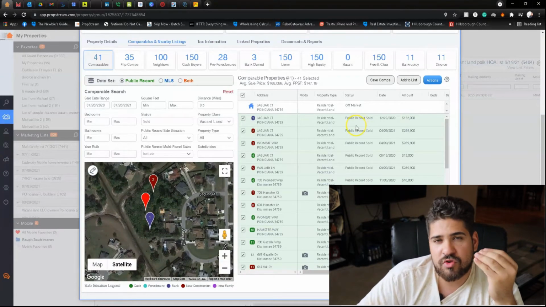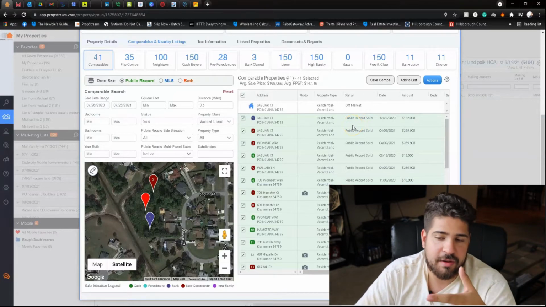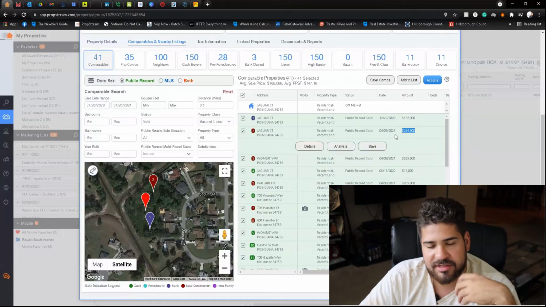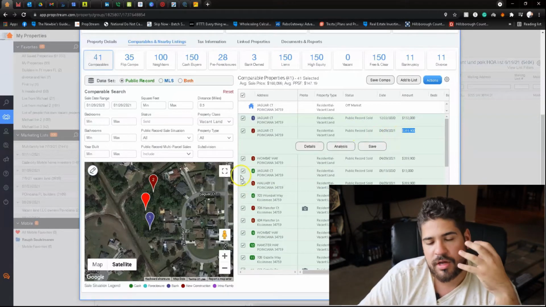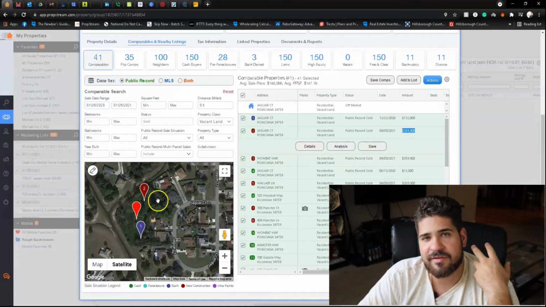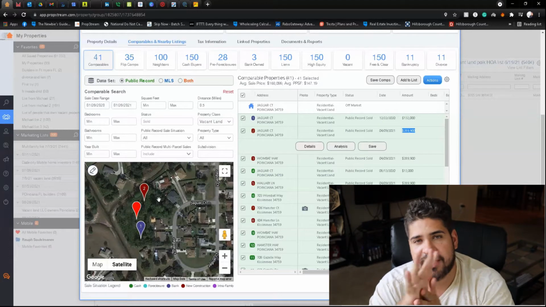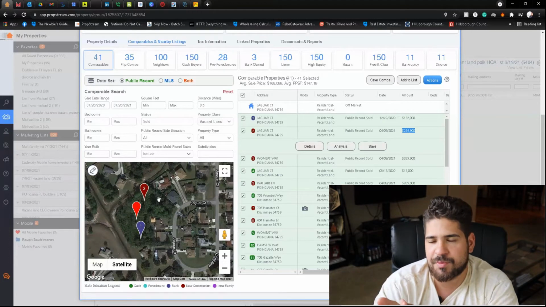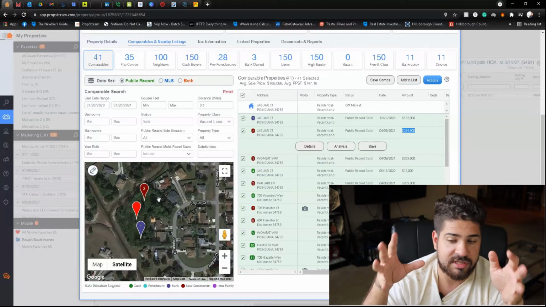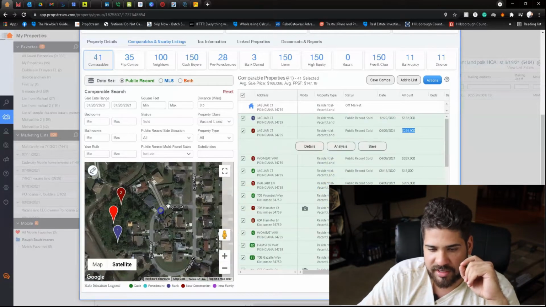Sometimes new builds sold show up as a vacant lot in PropStream. So the lots don't go for $289,000, at least not in this neighborhood. What it is, is that a new home was built on that property and it was sold before PropStream realized that it's not a vacant lot anymore, that it's a house built on it. It was built and sold really quick, and PropStream didn't change it in their system yet. So you always have to look out for it and make sure that the prices make sense.